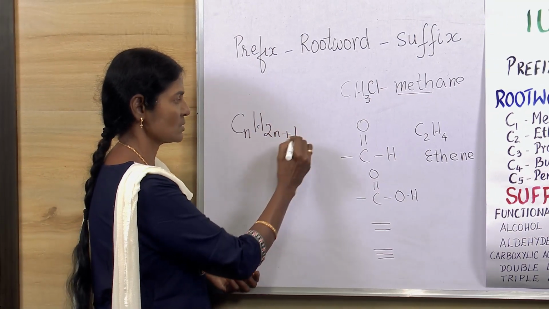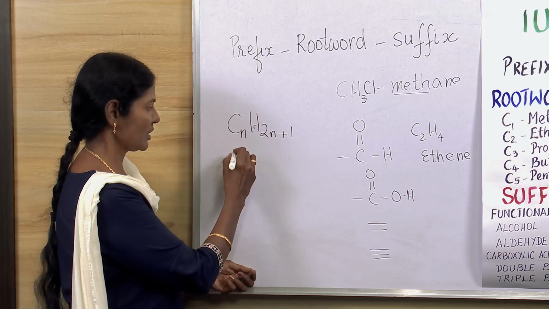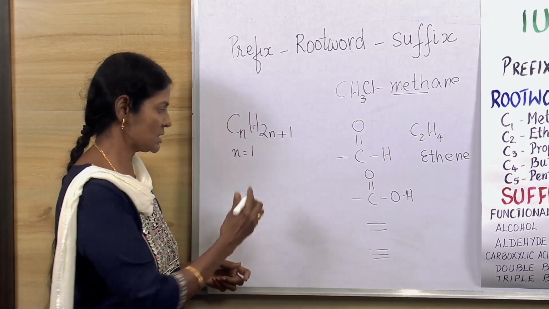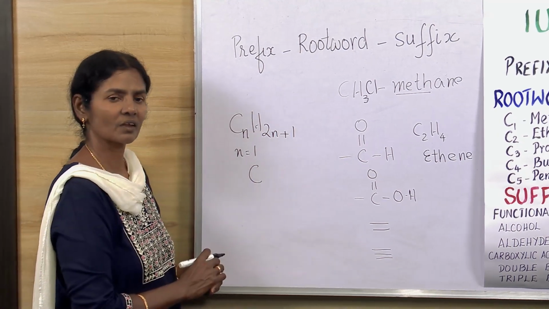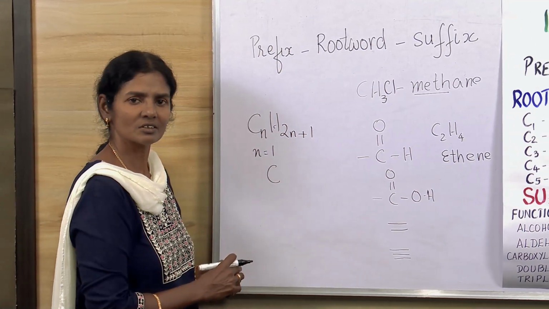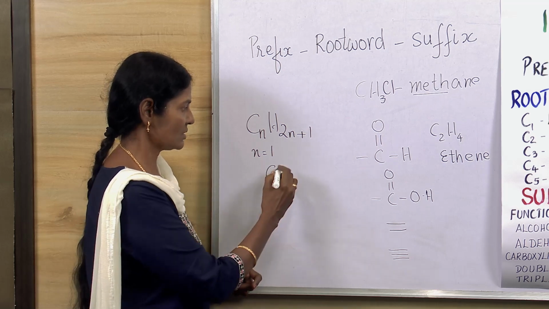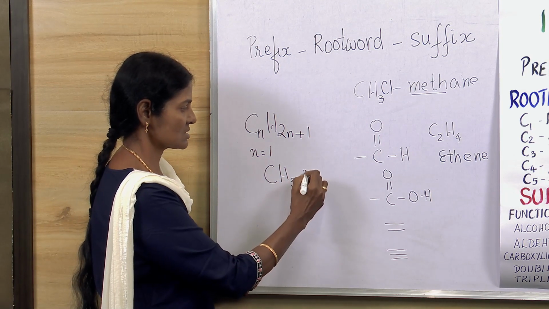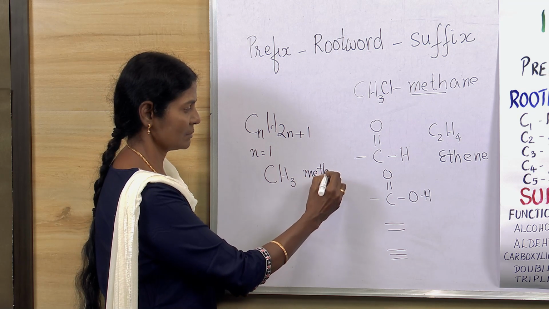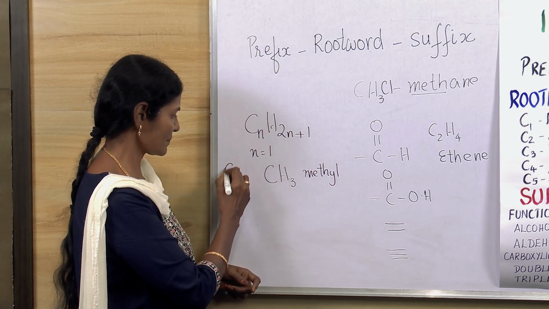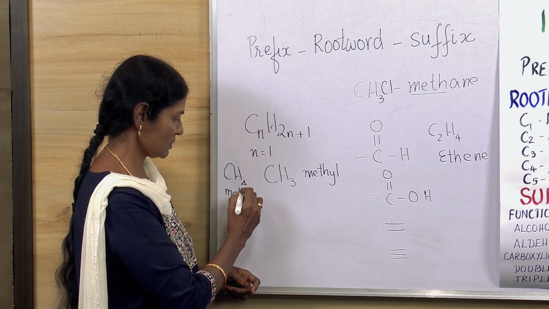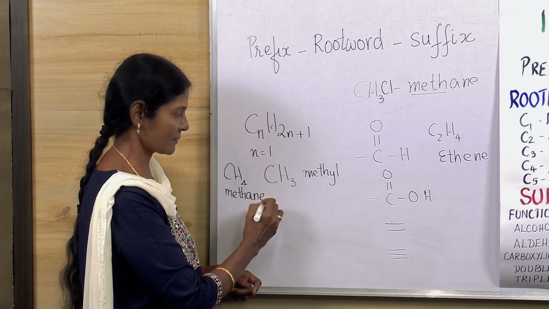Now if n is equal to 1, so 1 into C is C. 2 into 1 is 2 plus 1 is 3. Now this is called methyl because this comes from the compound methane.